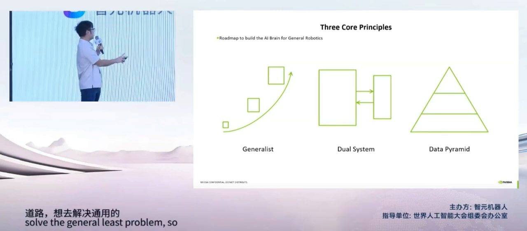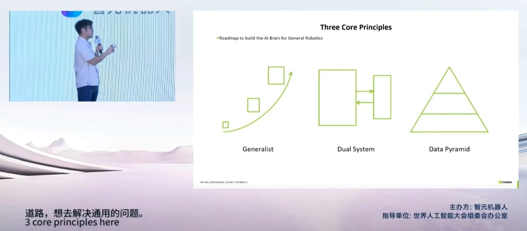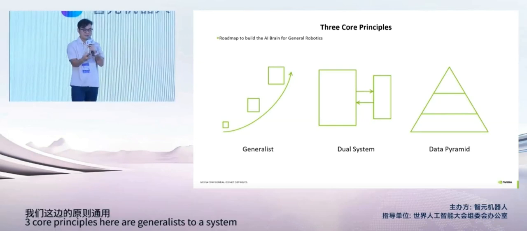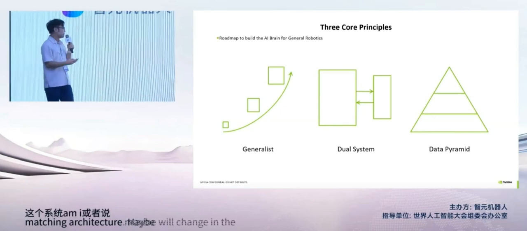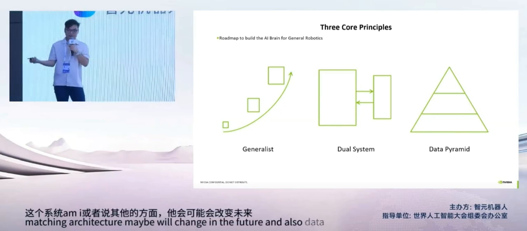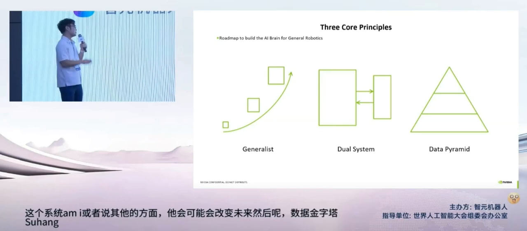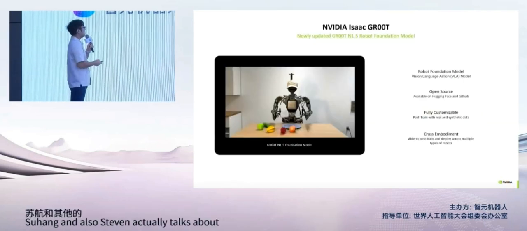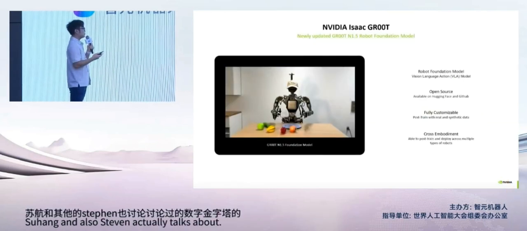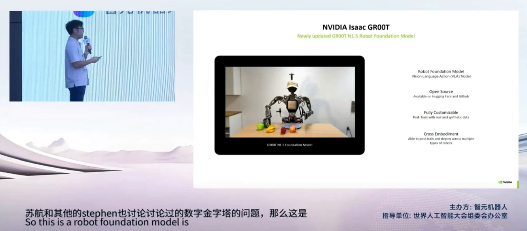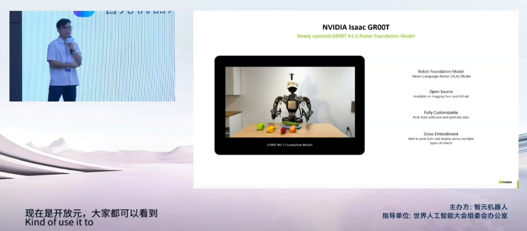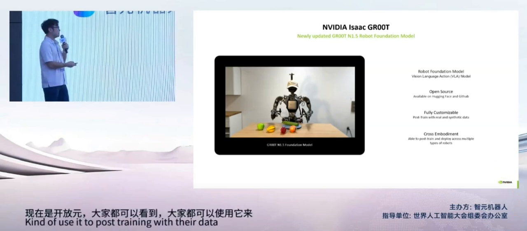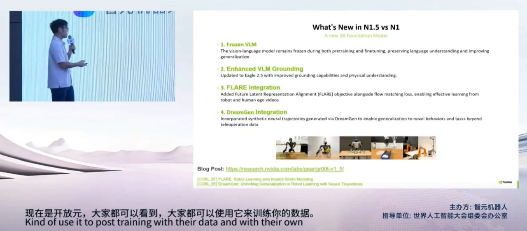There are 3 core principles here: a generalist with a VLM and flow matching architecture, which maybe will change in the future, and also the data pyramid that Su-Hang and Steven talked about. This is a robot foundation model. It's open source, openly available. Everyone can use it to post-train with their own data and their own configuration for cross-embodiment.